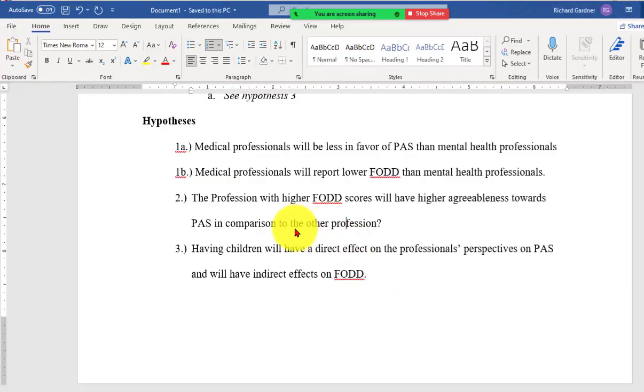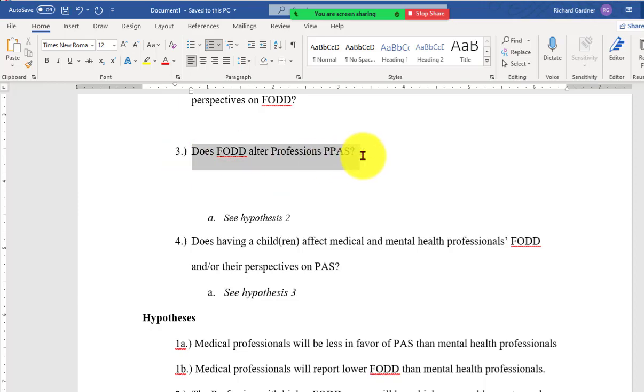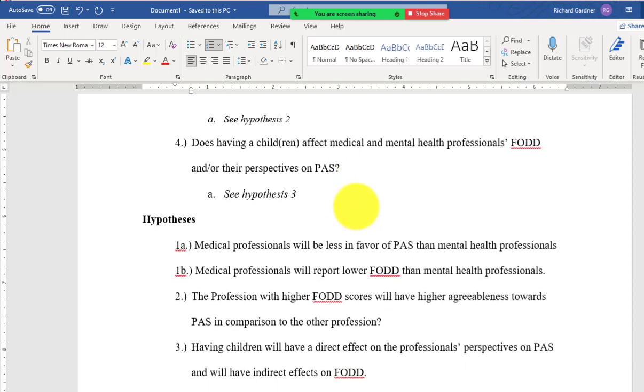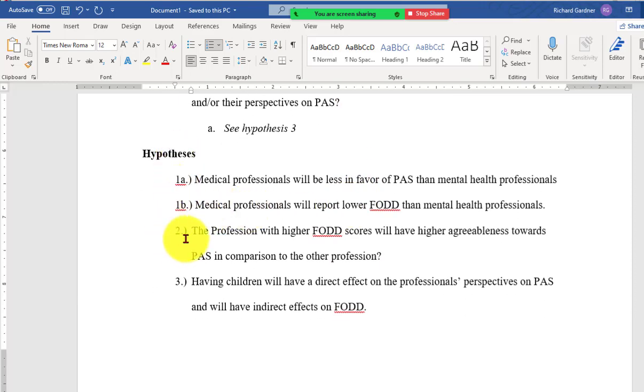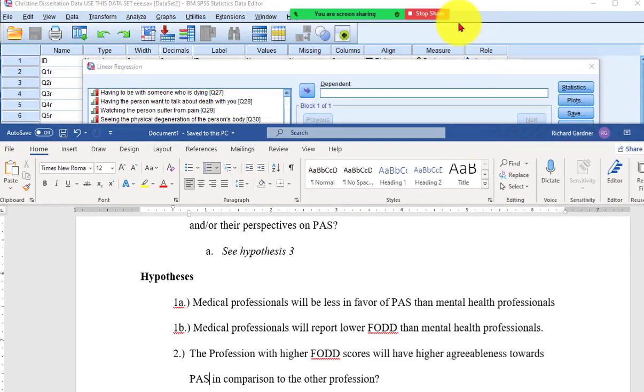All right, on to number 3. Does FOD alter profession's POS? So profession is a categorical variable. So the hypothesis: the profession with higher FOD scores will have higher agreeableness towards PAS in comparison to the other profession. So what that looks like to me is we're going to run a simple regression between FOD as the IV and POS as the DV. Let's do that first. And then we'll check the different professions. We'll split the file, and then I'll check to see if it's a real moderator here.